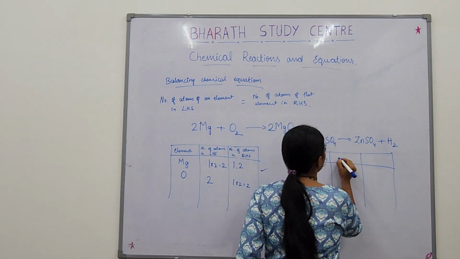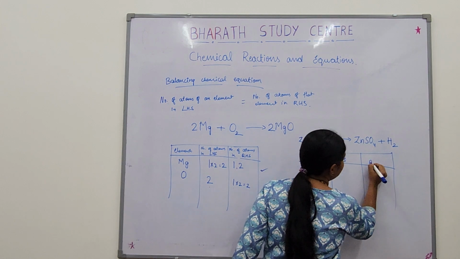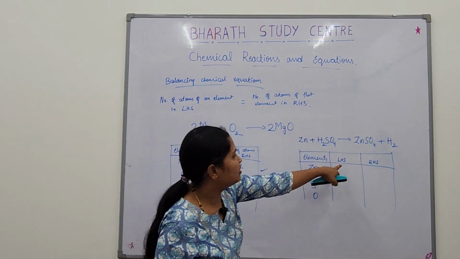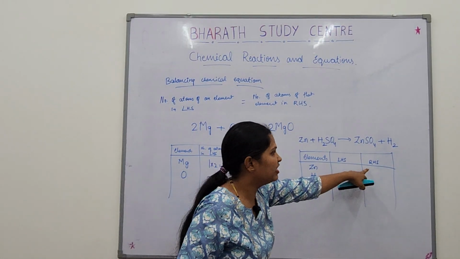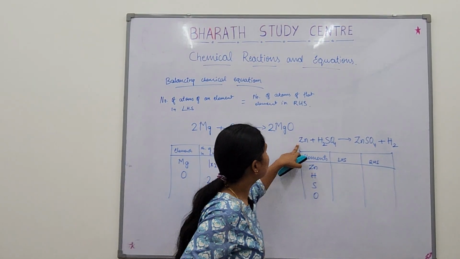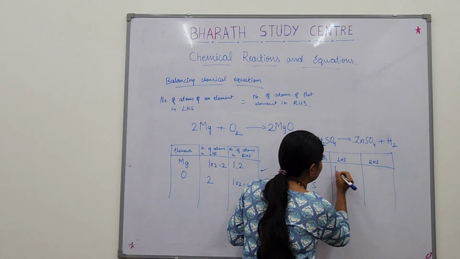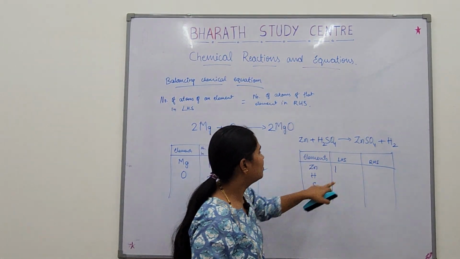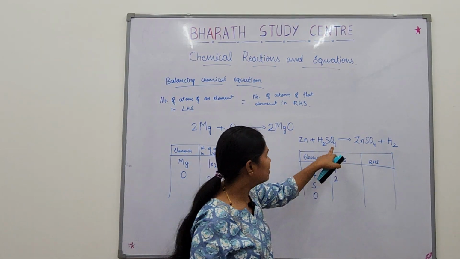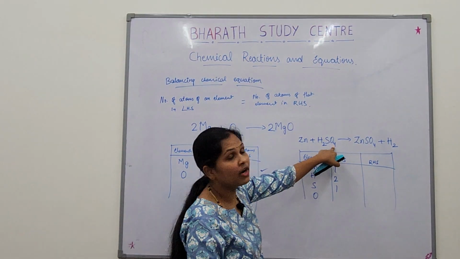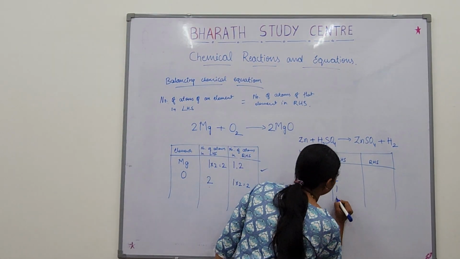Atoms on LHS, I'll just write LHS and this RHS. You can get it, no? Number of atoms of each element on LHS and number of atoms of each element on RHS. So Zn, how many are there on the LHS? 1 Zn. Yes. Hydrogen, how many? 2 hydrogen. Sulfur, how many? 1 sulfur. Oxygen, how many? 4 oxygen.